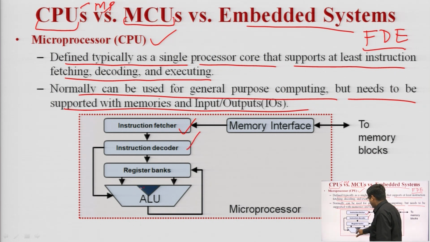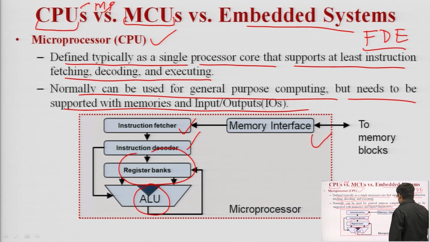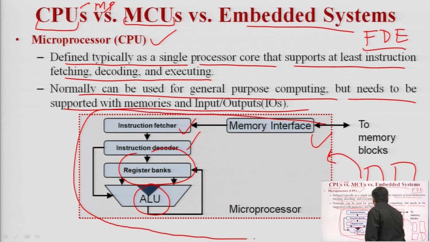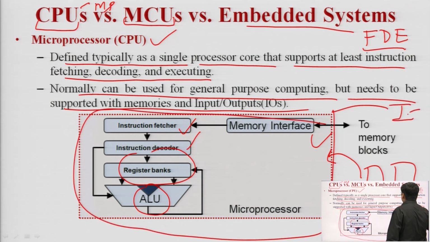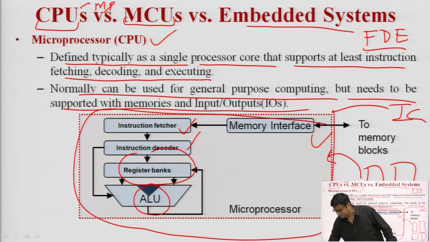It has ALUs, register banks and a memory interface. All the components, ADC, DAC, oscillator circuit, power supply unit, are connected externally to this chip. So, this is a microprocessor.